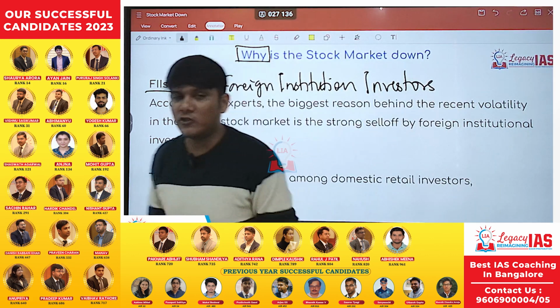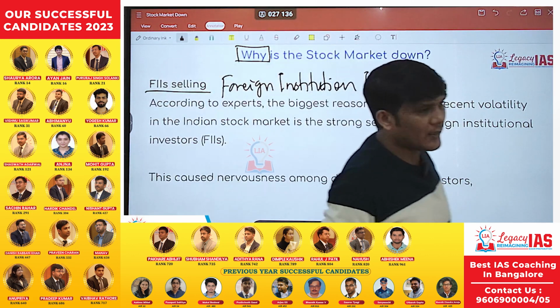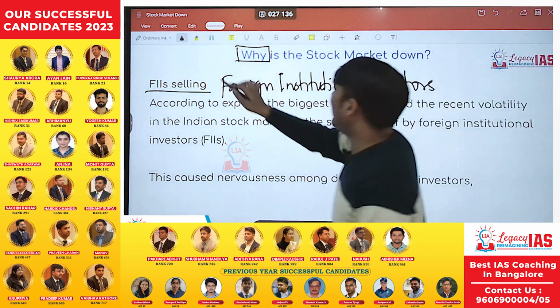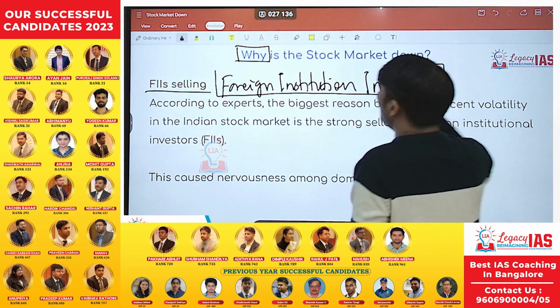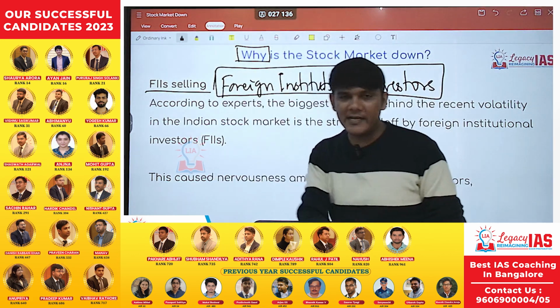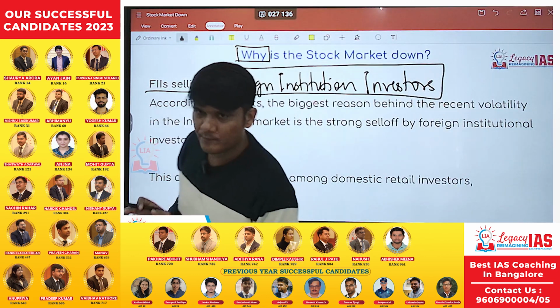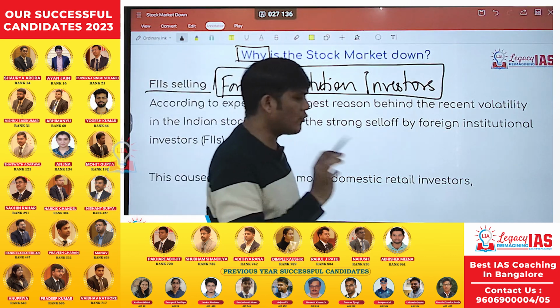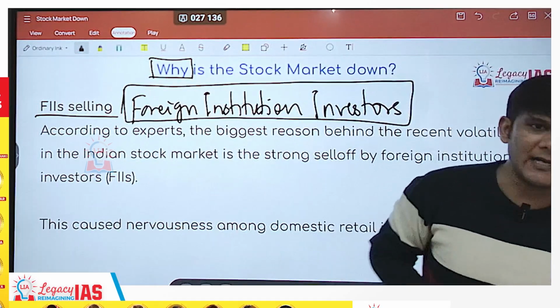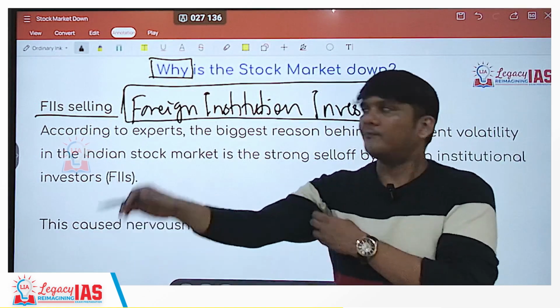So instead of background checking millions of people, there are certain companies called foreign institutional investors who will invest money in the Indian market on behalf of the foreigners, and they will take a cut. They will charge a small amount of money as fees, and invest the foreigners' money in India.